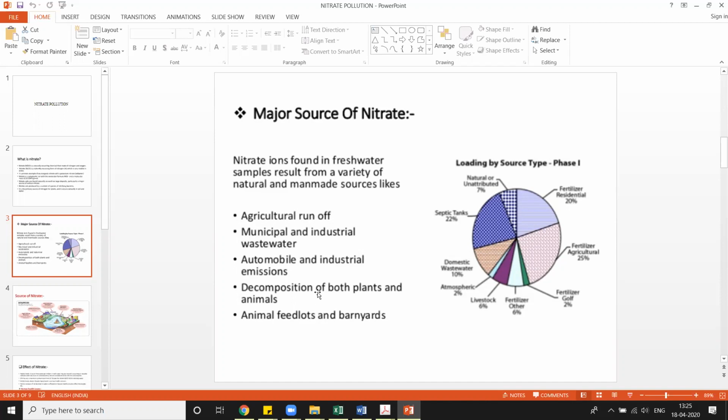decomposition of both plants and animals. This point is mentioned because in our body nitrate compounds are present, and in plant bodies nitrate compounds are also present. So if both of them are decomposing, they are adding nitrogen to the atmosphere. Okay, animal feedlots and barnyards. Feedlots means the grasses and so on which are fed to herbivorous animals. Barnyards are the places where they are grazed. So all these places are also a source of nitrate.